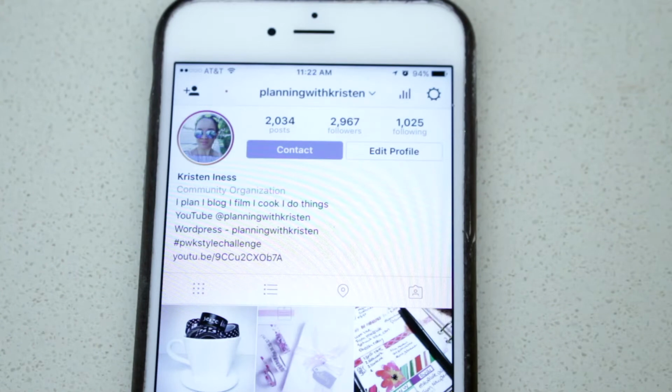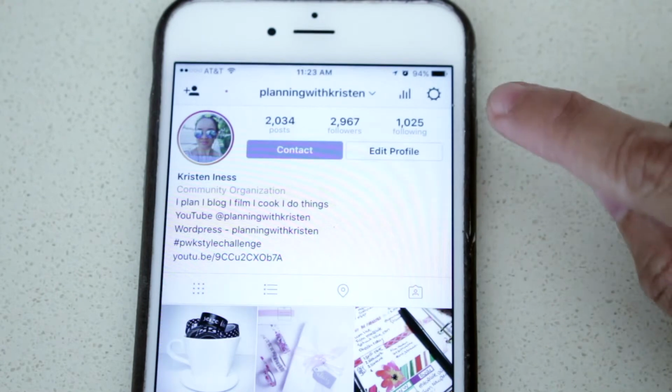And so the one thing you want to do, if you want to see the analytics of your Instagram, you are going to have to turn your Instagram into a business account. That is the only way you can see your analytics. And the reason why you have to have a business account is because a lot of, if not most, but all businesses use analytics to see how their business is performing. So you have to turn your Instagram into a business account.